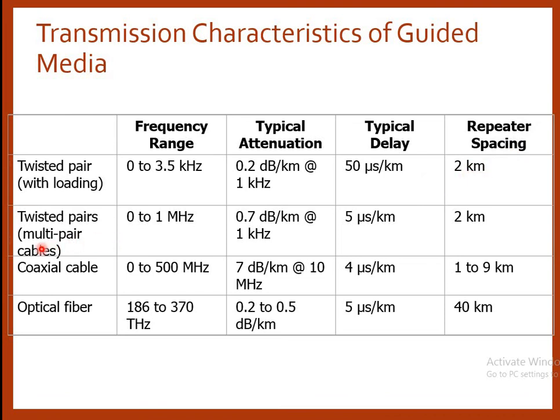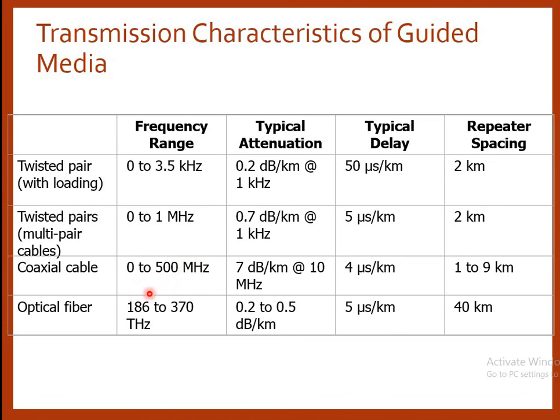Then the twisted pair multi-pair cables. The frequency range is 0 to 1 megahertz. Its typical attenuation is 0.7 dB per kilometer at 1 kilohertz. Typical delay is 5 microseconds per kilometer, and repeater spacing is after every 2 kilometers.